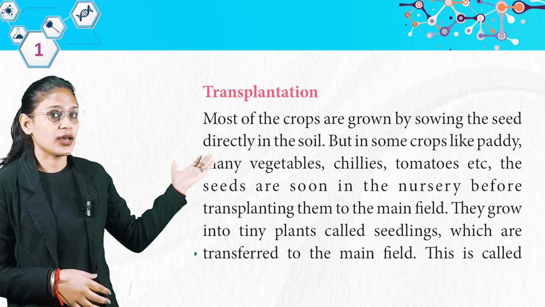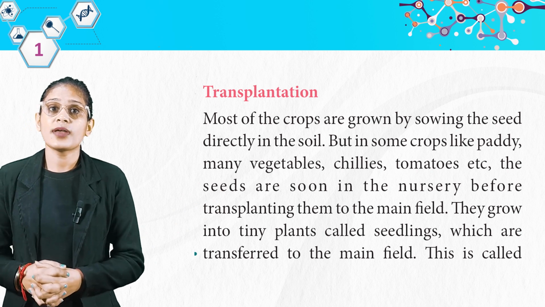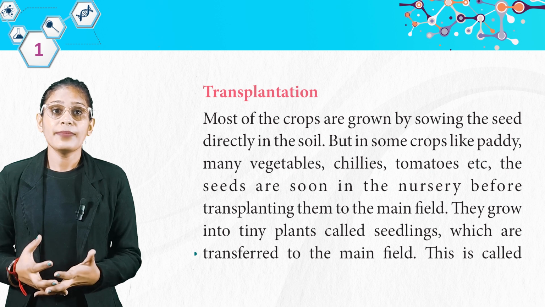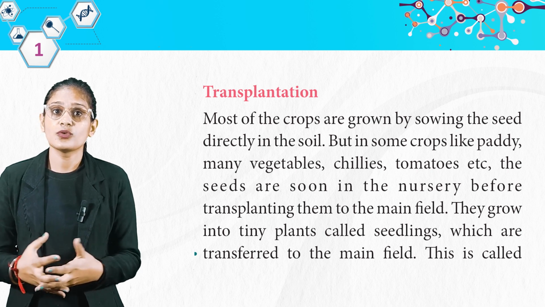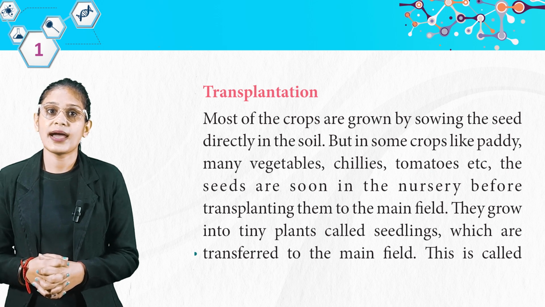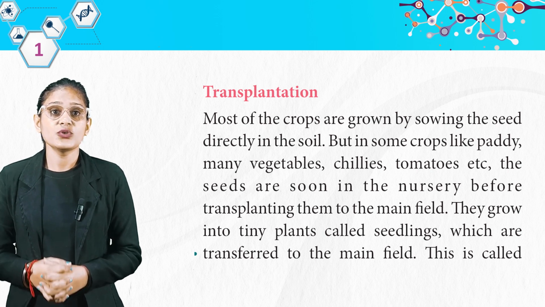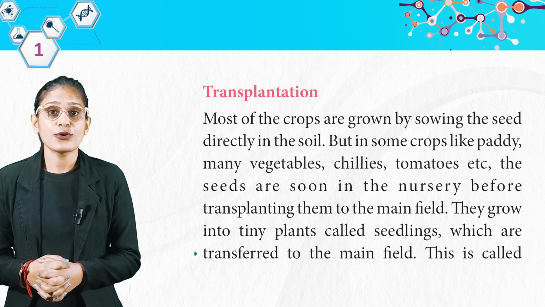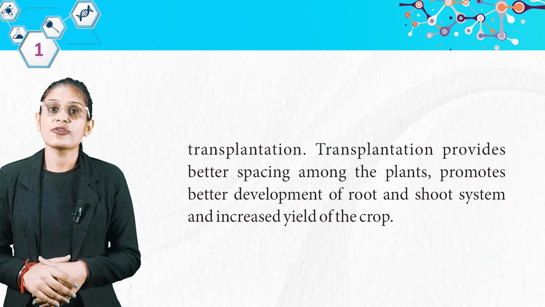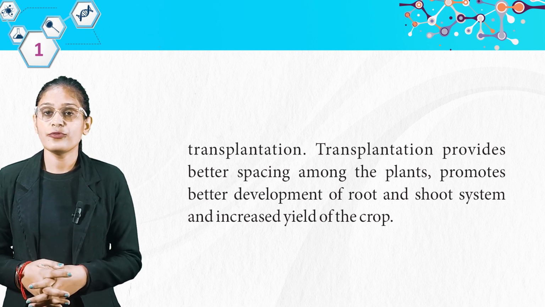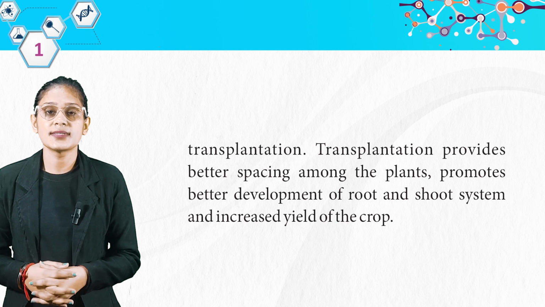Here we have transplantation. Most of the crops are grown by sowing the seed directly in the soil, but in some crops like paddy, many vegetables, chilies, tomatoes, etc., the seeds are sown in the nursery before transplanting them to the main field. They grow into tiny plants called seedlings, which are transferred to the main field. This is called transplantation. Transplantation provides better spacing among the plants, promotes better development of root and shoot system, and increased yield of the crop.